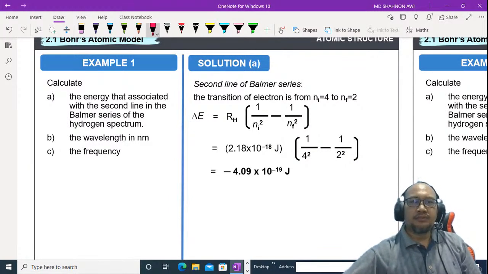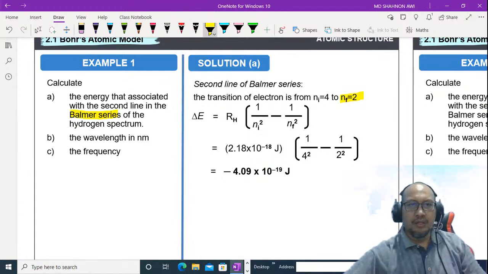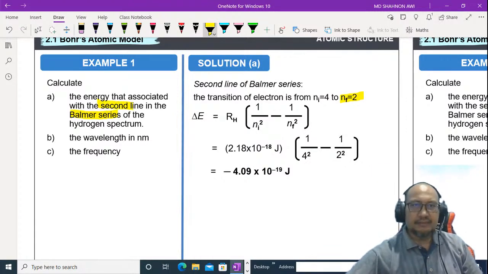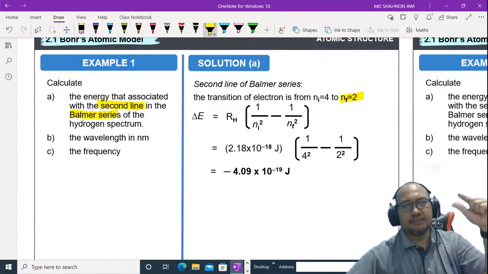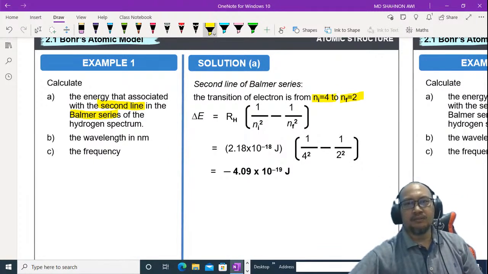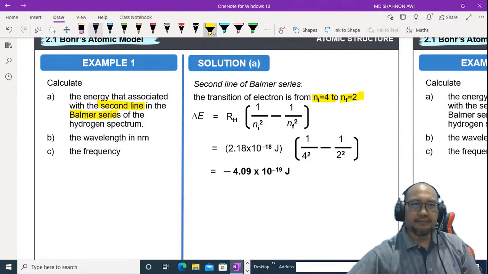Calculate the energy that is associated with the Balmer series of the hydrogen atom. For the Balmer series, we already know that the final level is n equal to 2. For the second line, 3 to 2 is the first line and 4 to 2 is the second line. We will use ni equal to 4, and then we use the formula delta E equal to RH